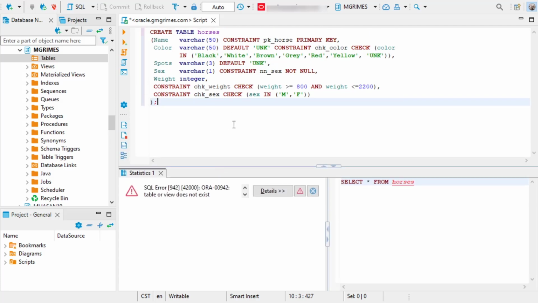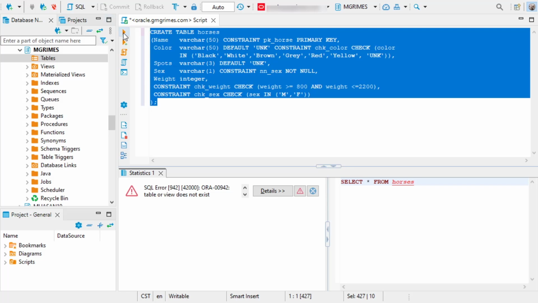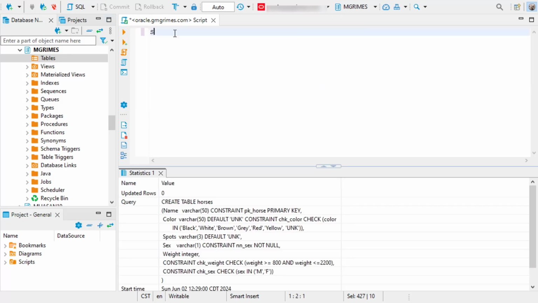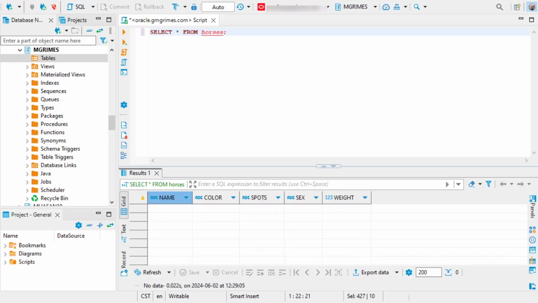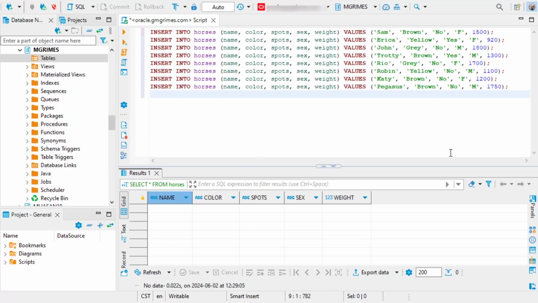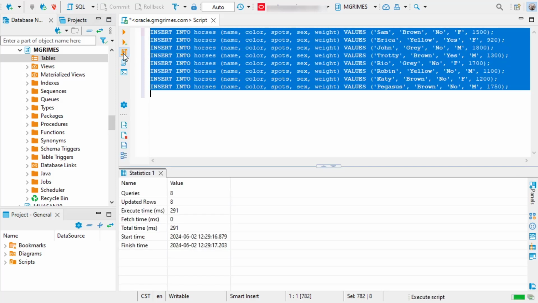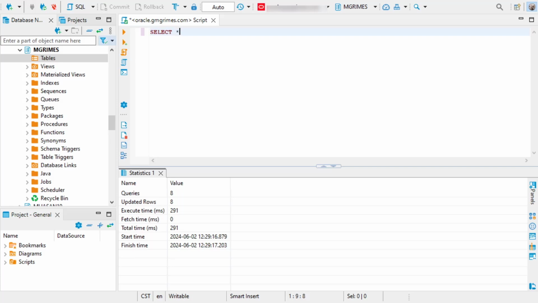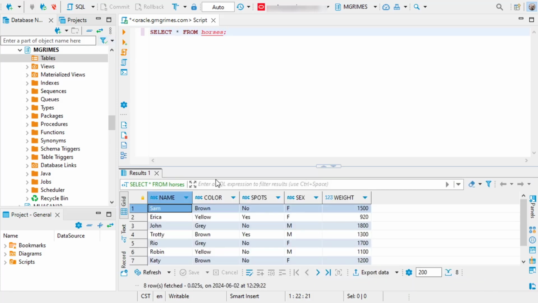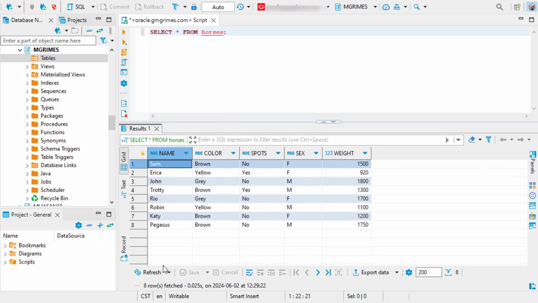Okay, so here we have just the exact same code that was present in the PowerPoint slides. So I'm going to highlight that, execute. And of course, we currently do not have any data in our horses table. So we're going to insert the horse data that we just saw a moment ago. So here are 8 horses.